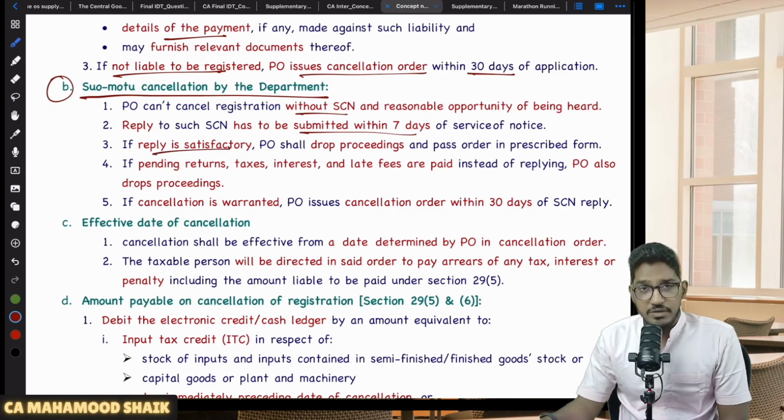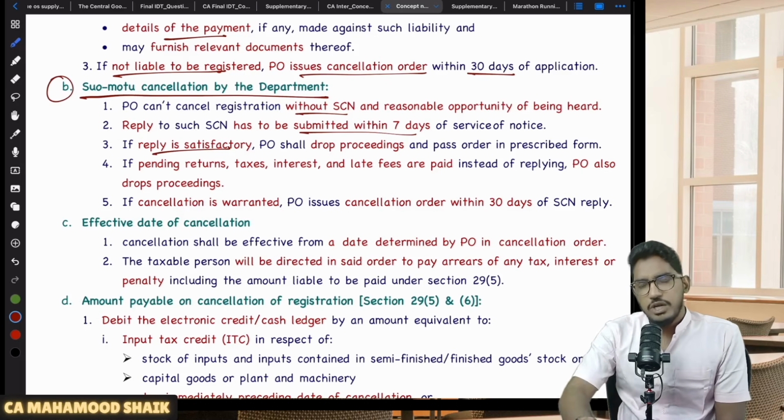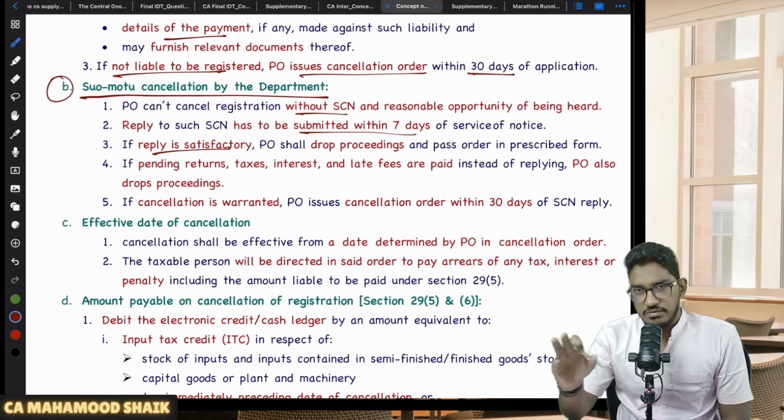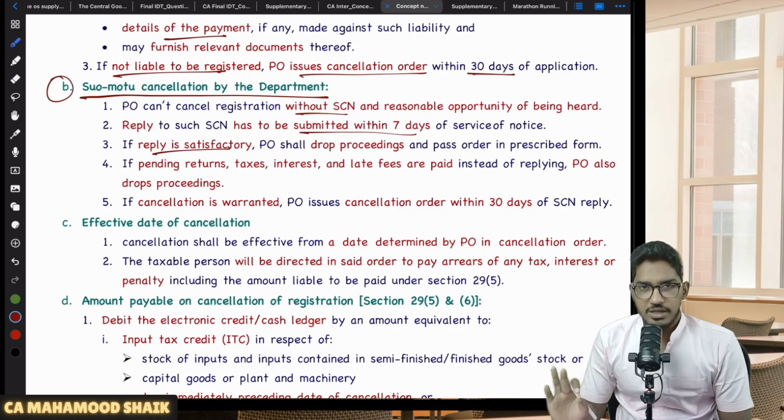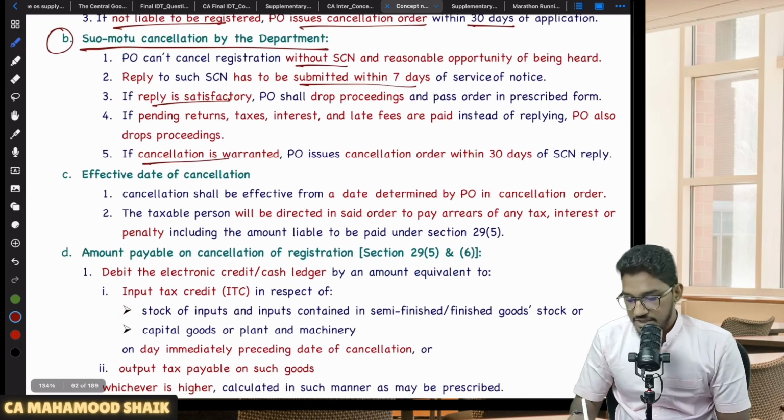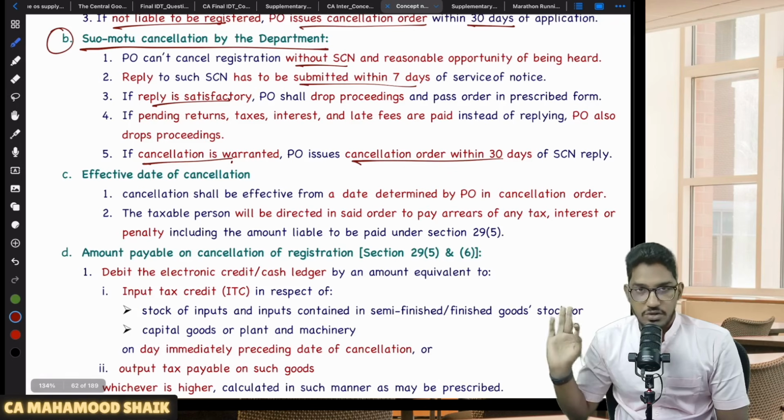Instead of giving a reply, one more thing you can do if you are not filing the returns, which is why the PO has given you a show cause notice for cancellation: file all your pending returns within that 7 days, pay all your taxes, pay all your interest. Then the PO will drop your cancellation proceedings. And if the cancellation is warranted, the PO will issue the cancellation order also.